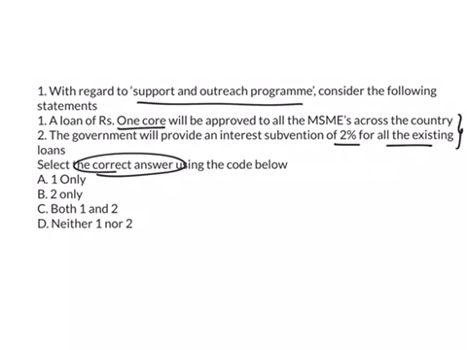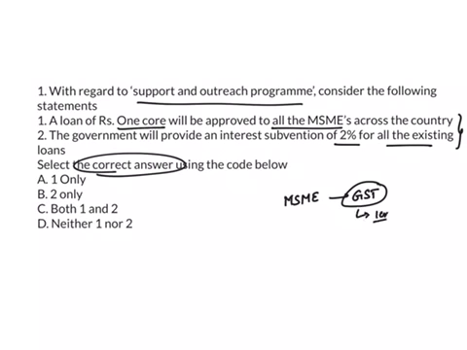But both the statements are wrong because in the first statement it is mentioned that all the MSMEs across the country are given a loan amount of 1 crore. But the correct statement is MSMEs which are registered under GST regime. For these MSMEs only, they'll give loan of 1 crore.